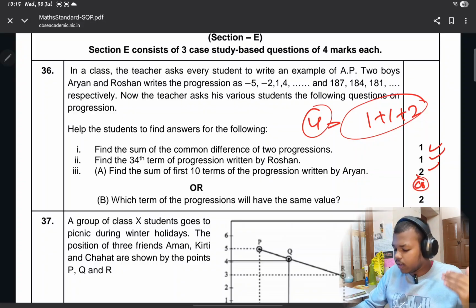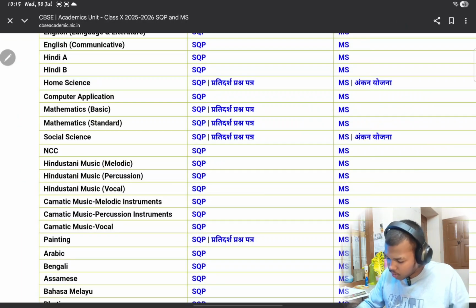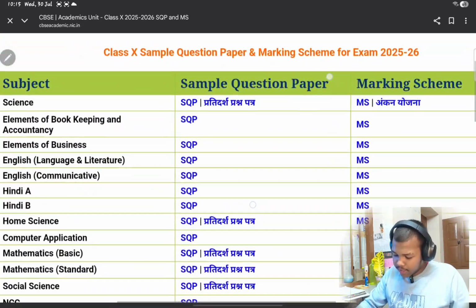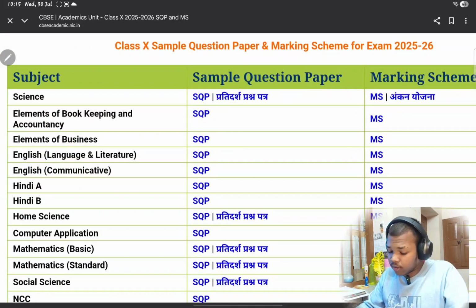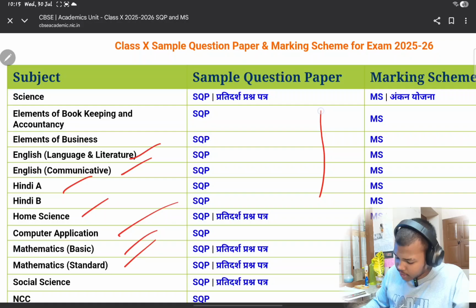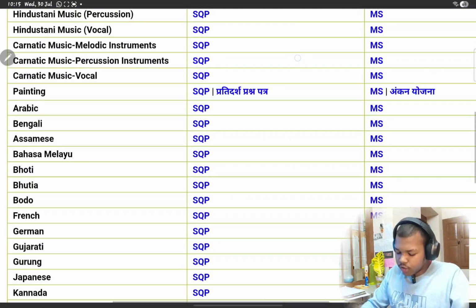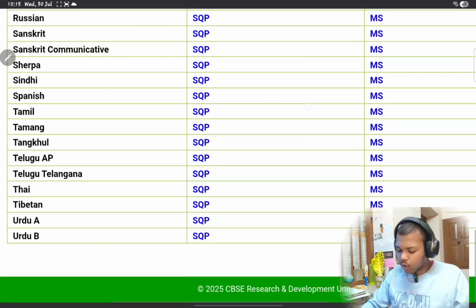In this way you can also check it out for other subjects like science, elementary elements of bookkeeping and accountancy, English, Hindi, home science, computer application, mathematics basic and standard, social science. Then NCC and all, whichever is your language you can choose accordingly.